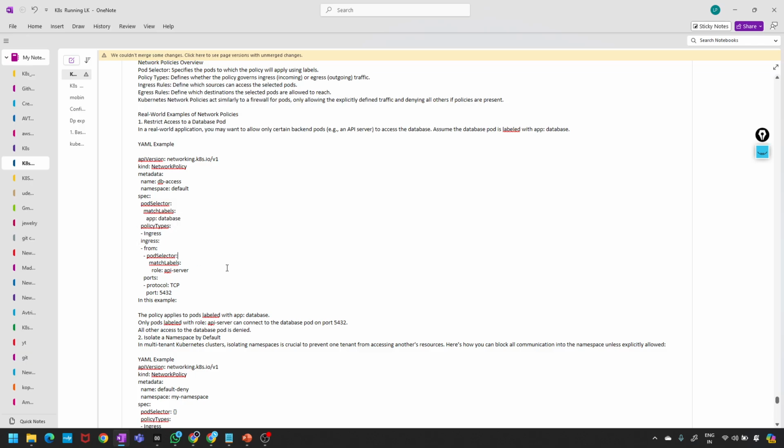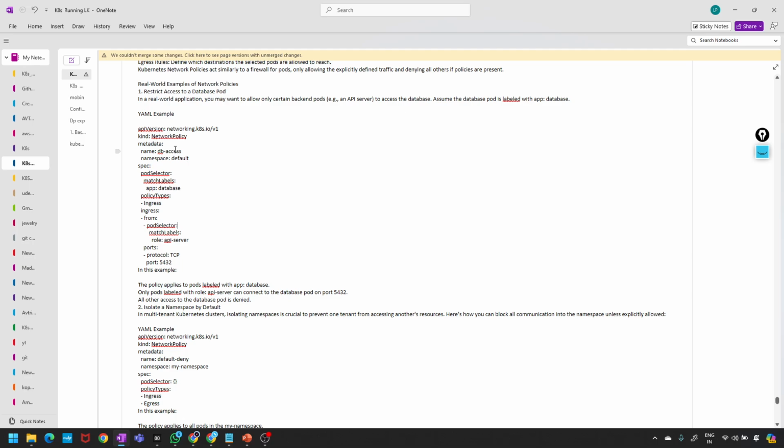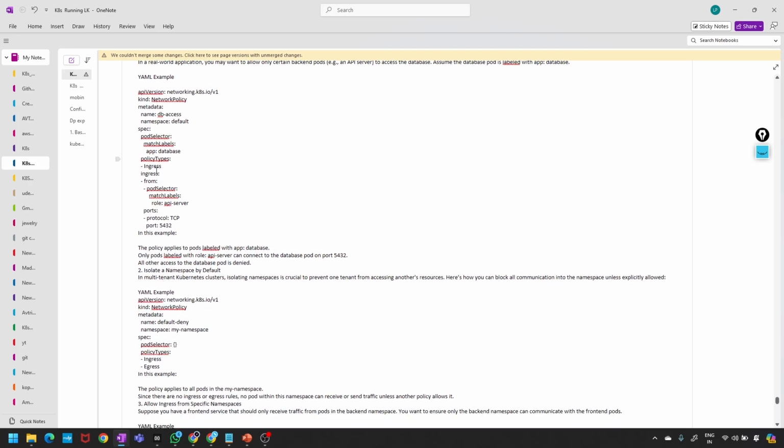A network policy is created for database access, namespace default. Selectors and labels are mentioned, policy type ingress. Ingress means you are giving this as input to the database.